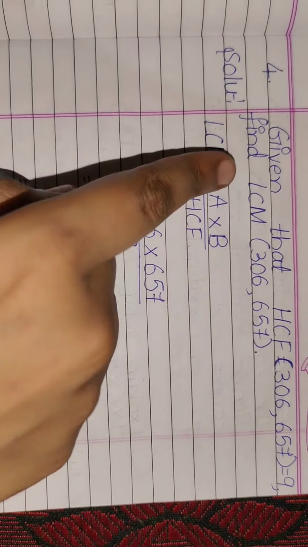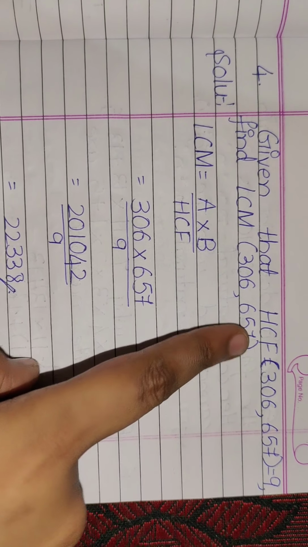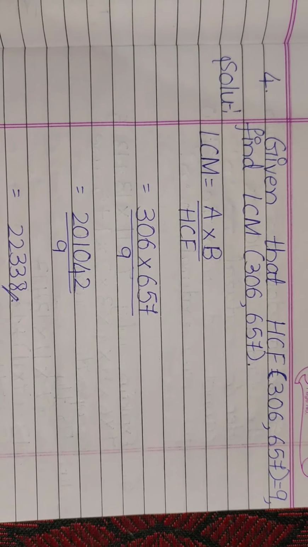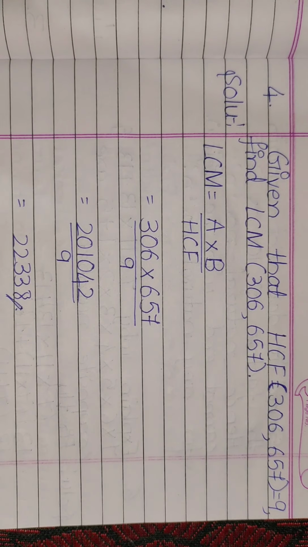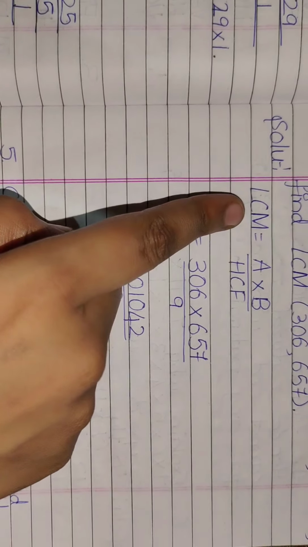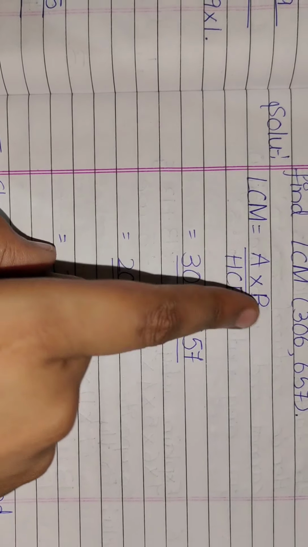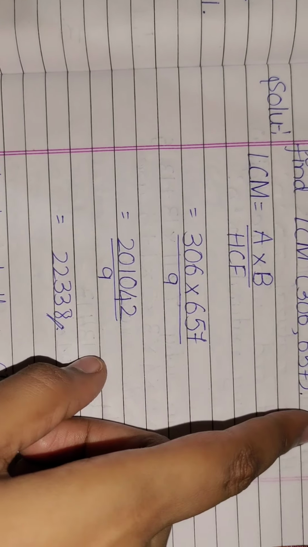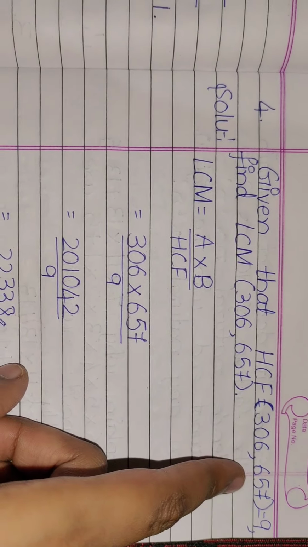The next question is, given that HCF of 306 and 657 is this much. HCF value they have given us. Now we have to find out the LCM. LCM value we have to find out. LCM is equal to A into B divided by HCF. So what is the A value? A is 306, B is 657.